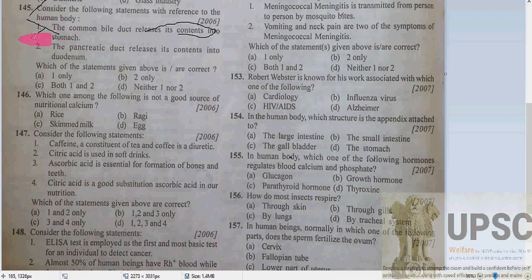This will be incorrect, my dear, because the bile duct releases its content not into the stomach. Statement 2: the pancreatic duct releases its content into the duodenum, of course, and the bile duct also does. Since statement 1 is incorrect, we will choose B. For your more knowledge, let me inform you, my dears, the bile duct and the pancreatic duct both release their contents into the duodenum. The digestive enzymes of the pancreatic juices reach the duodenum through the pancreatic duct.